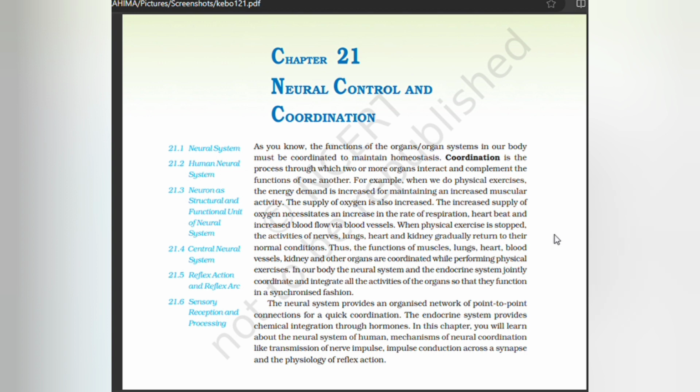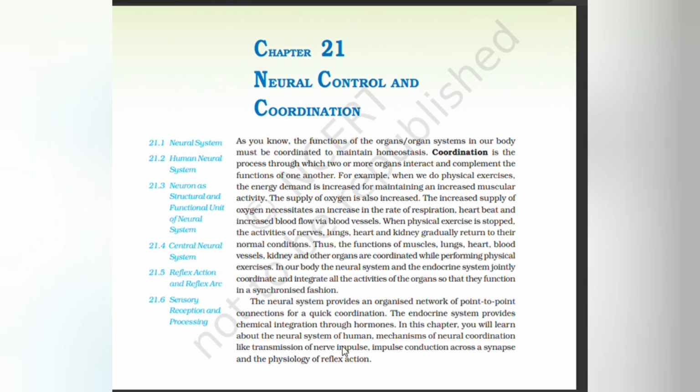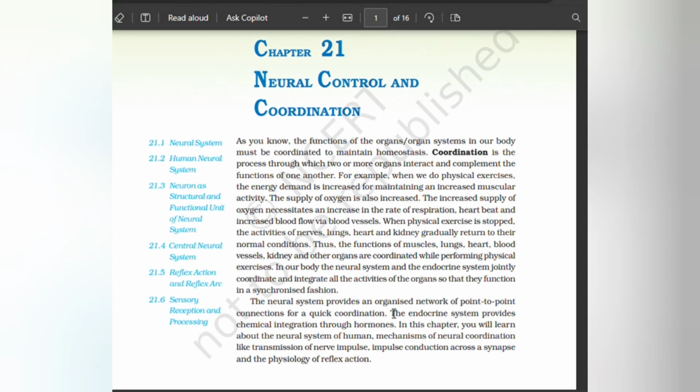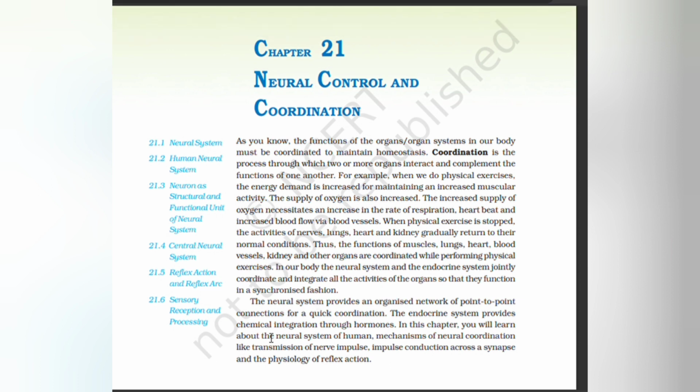When physical exercise is stopped, activities of nerves, lungs, heart, and kidney gradually return to their normal conditions. Thus, the functions of muscles, lungs, heart, blood vessels, kidney, and other organs are coordinated while performing physical exercise. Now, in our body, the neural system and endocrine system jointly coordinate and integrate all the activities of the organs so that they function in a synchronized manner. The neural system provides an organized network of point-to-point connections for quick coordination. The endocrine system provides chemical integration through hormones.